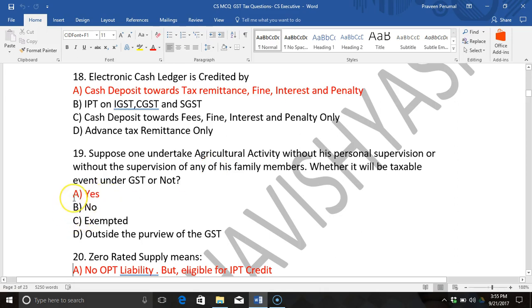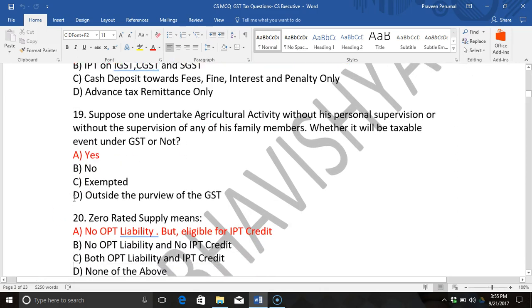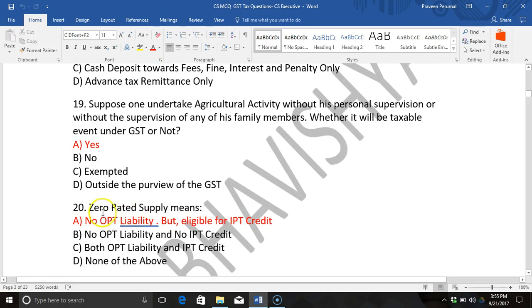Next, zero rated supply. Understand that most of the exports are categorized as zero rated supply. What is the meaning of zero rated supply? In general, it means the output supply is taxable at 0%, and all the GST taxes paid for the input are eligible for refund.